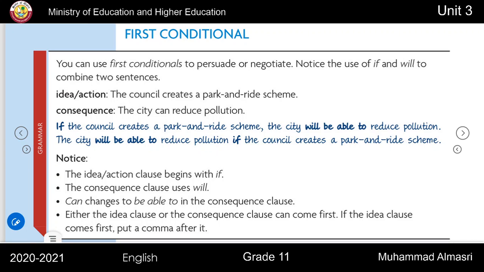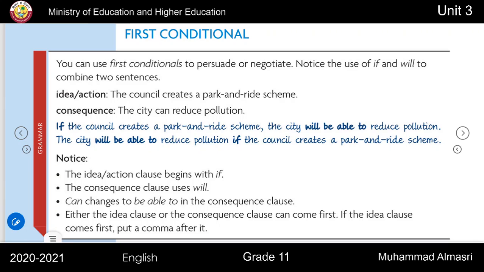Idea or action: the council creates a park and ride scheme. Consequence: the city can reduce pollution. When you join them together, the sentence becomes, if the council creates a park and ride scheme, the city will be able to reduce pollution. The city will be able to reduce pollution if the council creates a park and ride scheme.